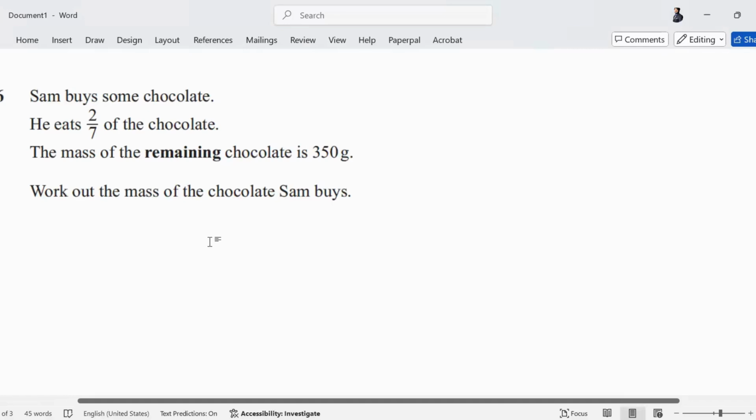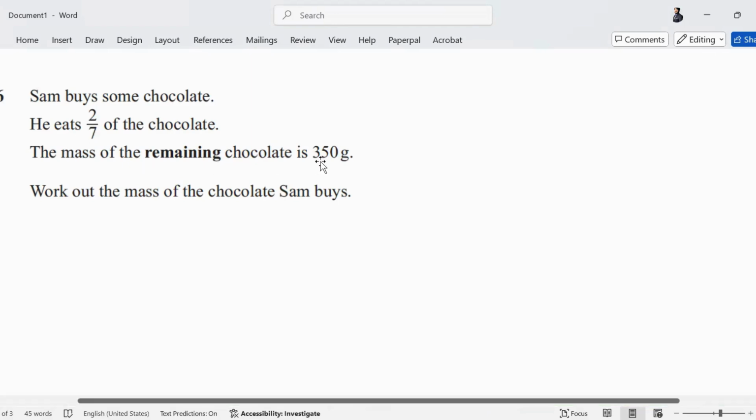Read the question. Sam buys some chocolate. He eats 2/7 of the chocolate. Just like in percentages we had a total of 100%, similarly in fractions the denominator tells us the total. There were 7 parts of the chocolate and he ate 2 of them. What fraction of the chocolate remained? 5 upon 7 of the total is what remained.